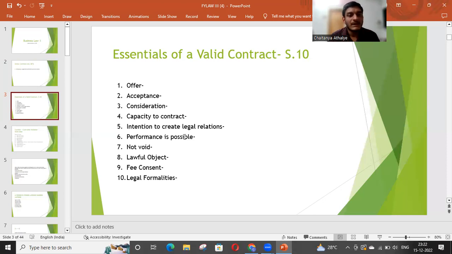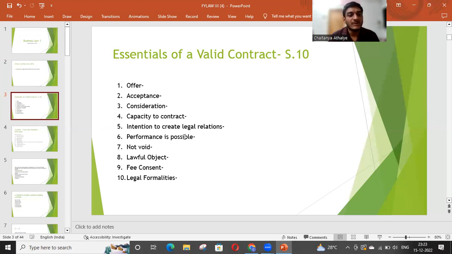Then next one we have is not void. Now under this, the law has given a list of void agreements which will never get the support of law and they will never become the valid contract. Now, what are the examples of that? We can take the example of agreement in restraint of marriage. Means due to any contract, if a person is not able to get married, then it is not a valid contract. Law will never support such contract.